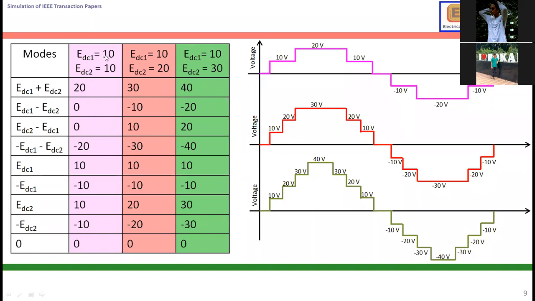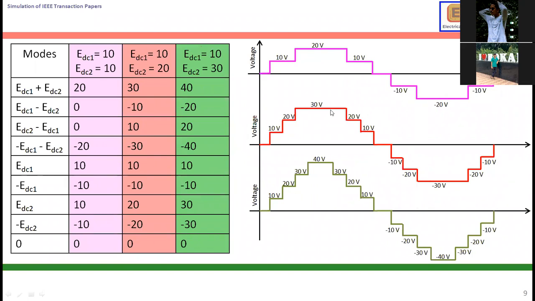Let us take EDC1 10, EDC2 10. So symmetrical means we are getting only 5 levels, 1, 2, 3, 4, 5, only 5 levels. Asymmetrical means we are giving 9 levels actually. We are giving more levels in the asymmetrical. So this is a 5 level, and this is a 9 level. 1, 2, 3, 4, 5, 6, 7.